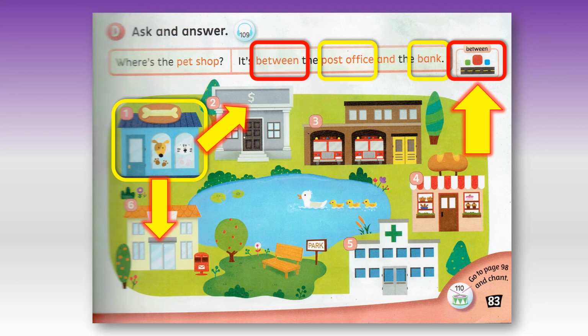And then we must have the 2 places that are on each side of the place in the question. คำถาม pet shop. คำตอบ it's between อยู่ระหว่าง the post office and the bank. Pet shop 1. Post office 2. The bank 3. Okay, great.